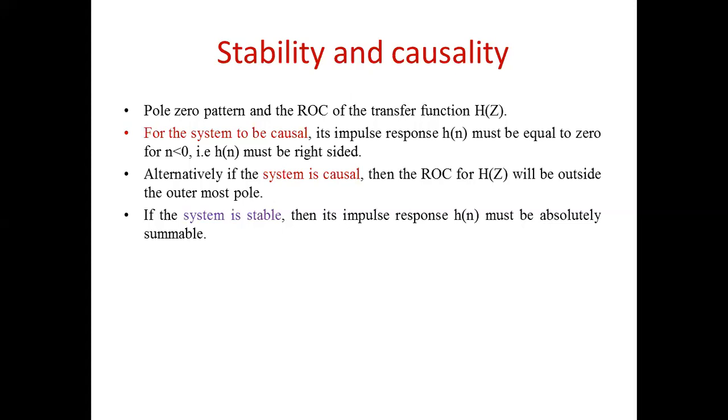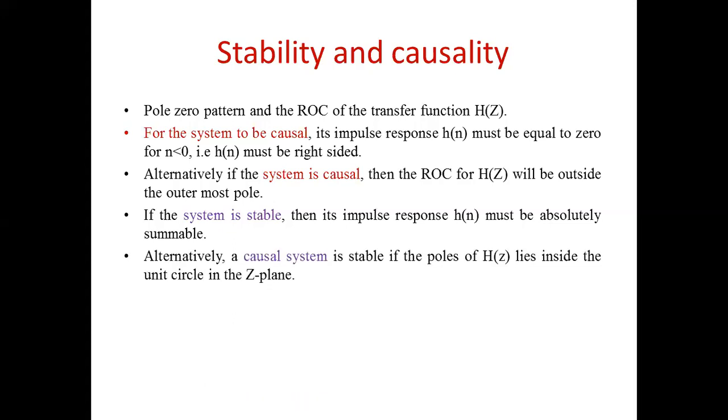Its impulse response h of n must be absolutely summable, meaning the summation from n equals minus infinity to infinity of magnitude h of n should be less than infinity. Then only we call the system stable. If the system is stable, its impulse response should be absolutely summable.